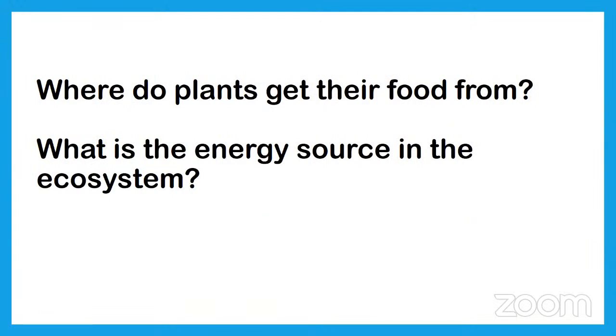Where do plants get their food from? We already discussed. What is the energy source in the ecosystem? Two important questions. Where do plants get their food from? Children, you have to answer this question. Sun, roots, Arvind Reddy, Ankita, soil, from photosynthesis, carbon dioxide, water. Yes, very good, Deepika. Photosynthesis process.